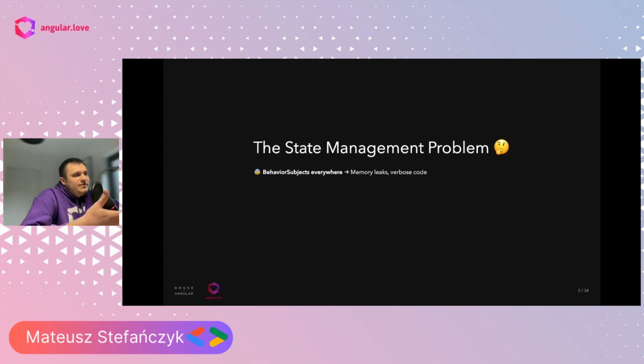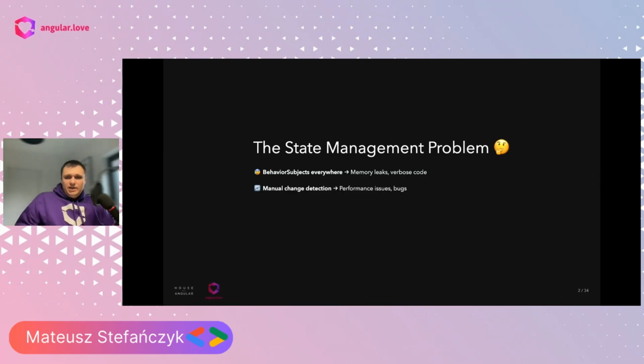We used to have BehaviorSubjects everywhere or some other kind of observable APIs, which led to memory leaks and verbose code. We often had to trigger change detection manually. If we depended on raw variables, we always had to trigger it manually.